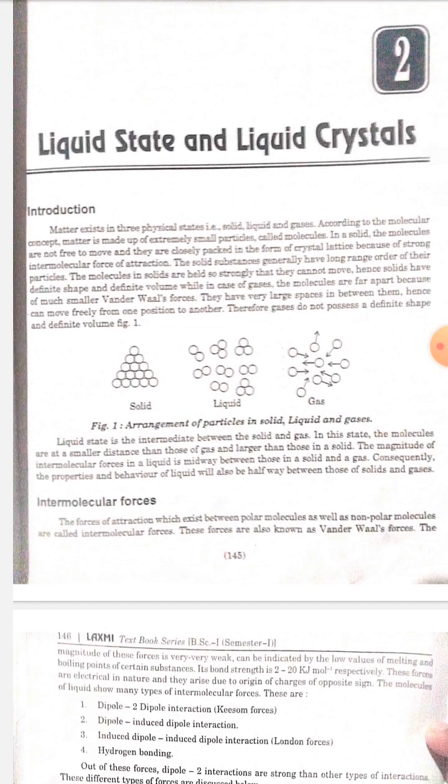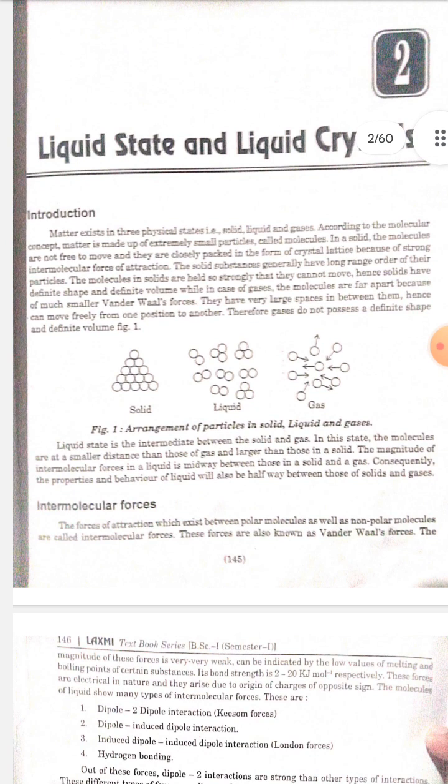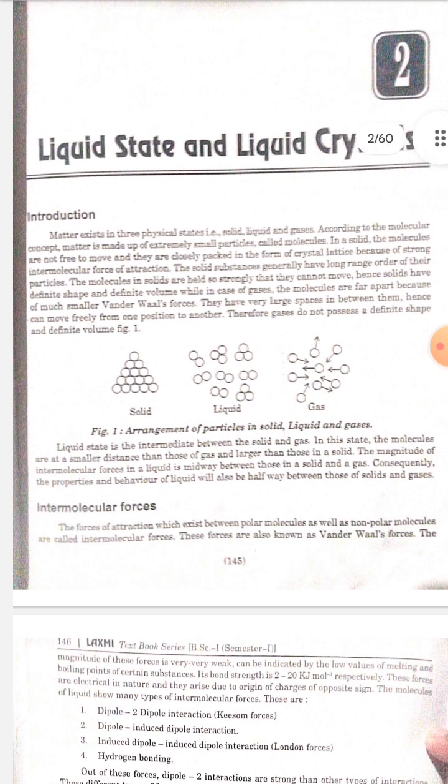Introduction. Matter exists in three physical states, that is solid, liquid and gases. According to the molecular concept, matter is made up of extremely small particles called molecules. In a solid, the molecules are not free to move and they are closely packed in the form of crystal lattice because of strong intermolecular force of attraction. The solid substances generally have long range order of their particles. The molecules in solid are held so strongly that they cannot move.